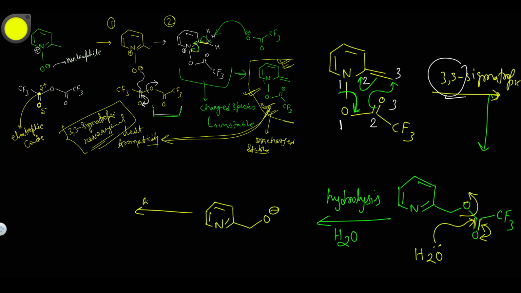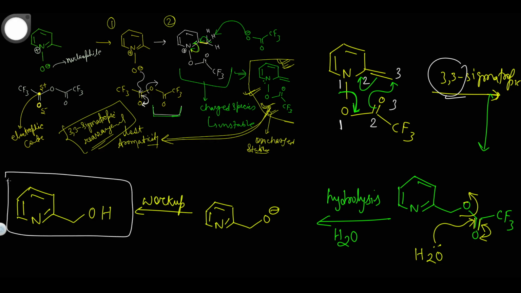Just do the workup here. You will get this compound, and this is our final product.